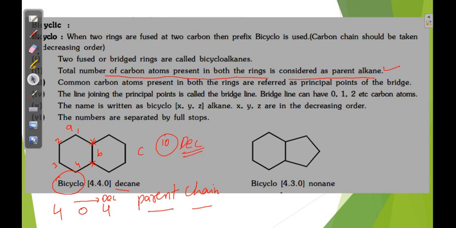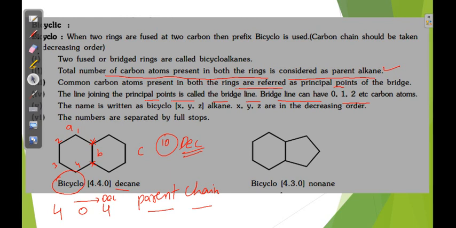Next, the common carbon atoms present in both the rings are referred to as the principal points or bridged head carbons. Next, the line joining the principal points is called the bridge line. The bridge line can have 0, 1, 2 atoms; these are known as bridge carbons.